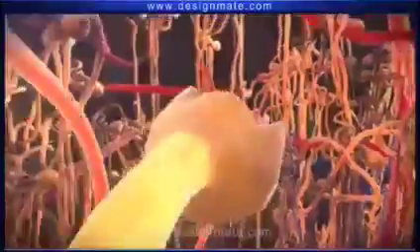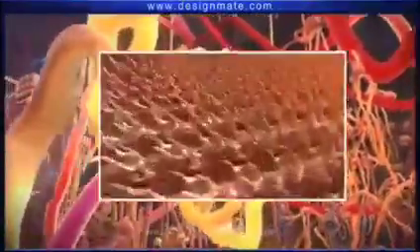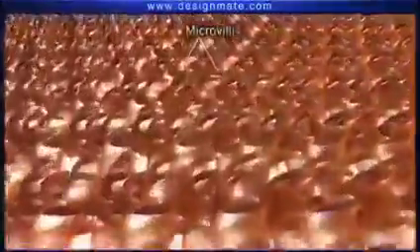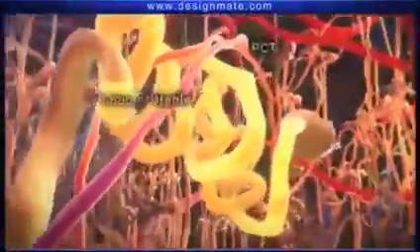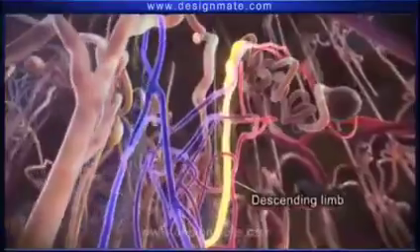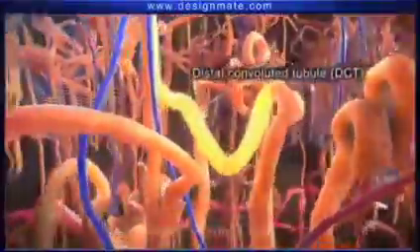This capsule extends into the proximal convoluted tubule (PCT) on the inner side. This tubule is lined by a brush-bordered epithelium with numerous microvilli. The PCT leads into the loop of Henle, which lies in the medulla region. It is U-shaped and has a descending limb and an ascending limb. This further leads into the distal convoluted tubule, which is again seen in the cortex region, and it finally joins the collecting duct.